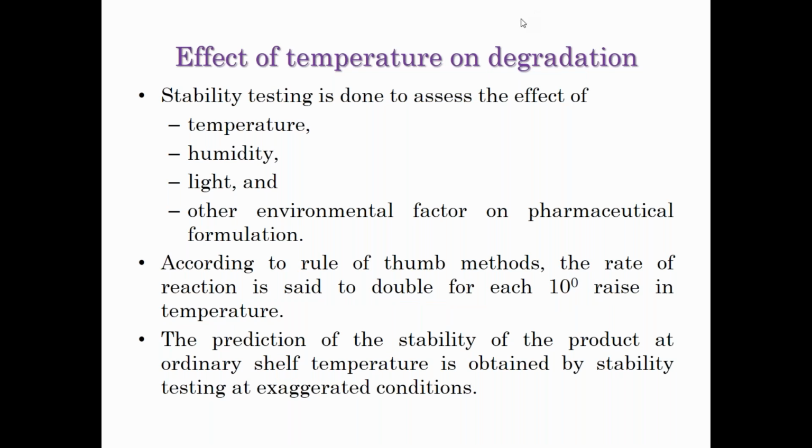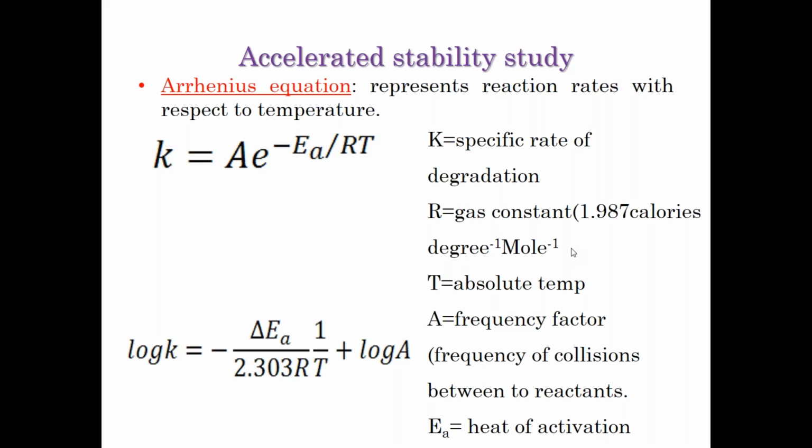When we talk about accelerated stability study, the first thing that comes to mind is the Arrhenius equation. We are not deriving this equation; you just have to memorize it. Here I'm stressing one point: any kinetic equation is a straight line equation, and here also it is. The straight line equation is y = mx + c. The advantage is that we get a linear line when the graph is plotted, and the slope value will give us the k value.